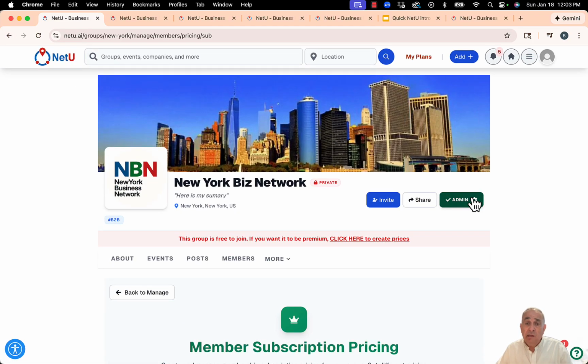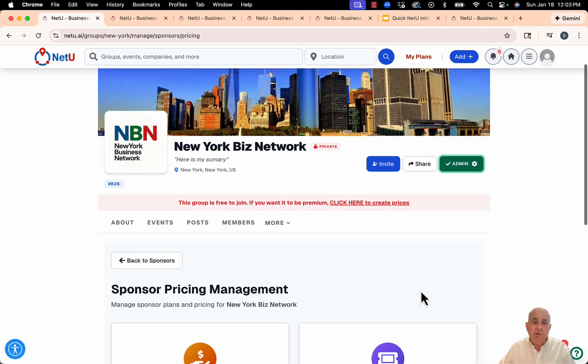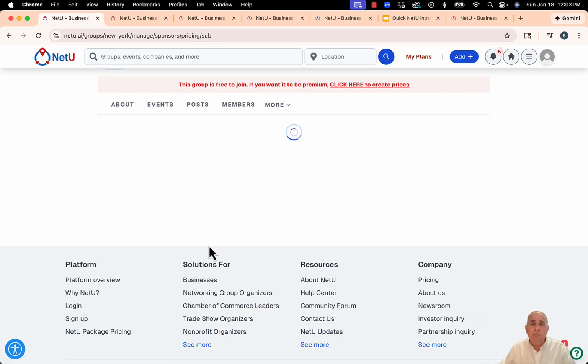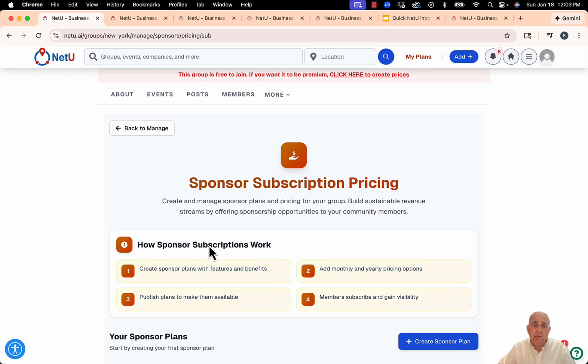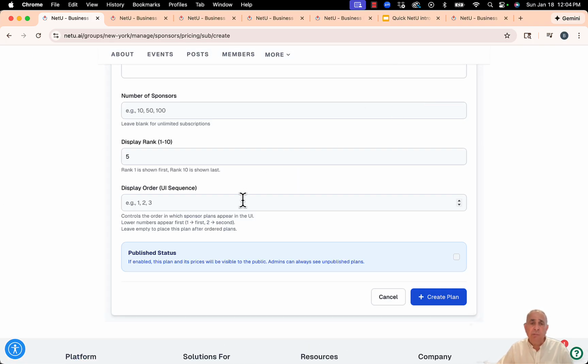Now, in addition to member monetization, you can also create a sponsorship plan. Let's say I'm going to create a sponsorship plan. Similarly, you can create a subscription, or you can create a one-time plan. Maybe when somebody wants to sponsor your group for only 1 month, you can set it up here. Maybe they want to sponsor it on a regular basis, and this is where you can add a sponsorship plan.